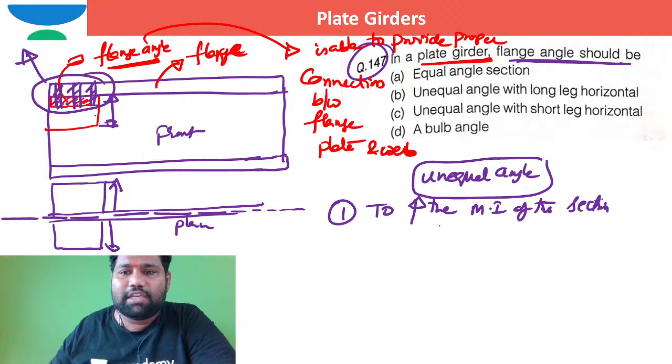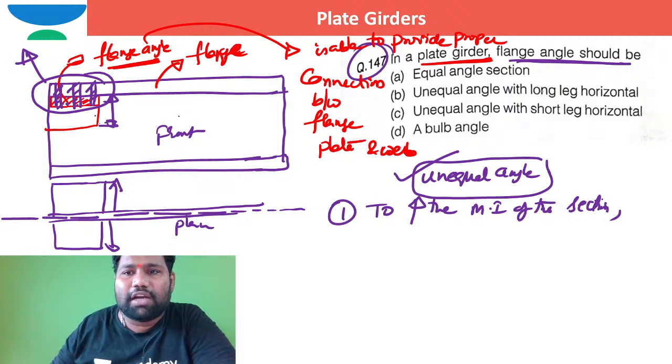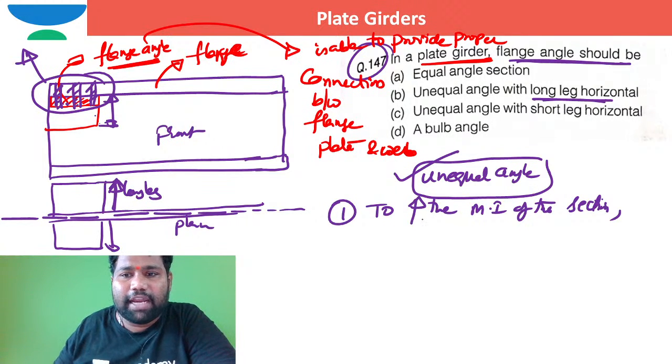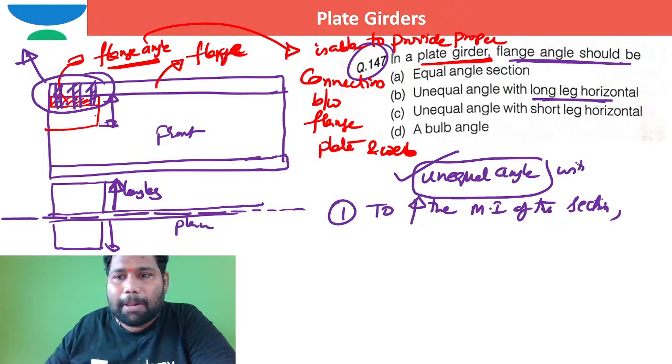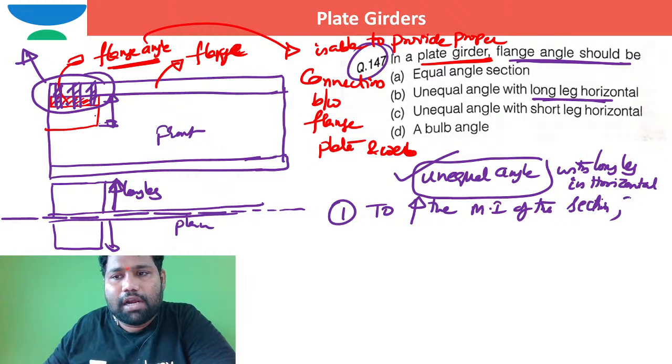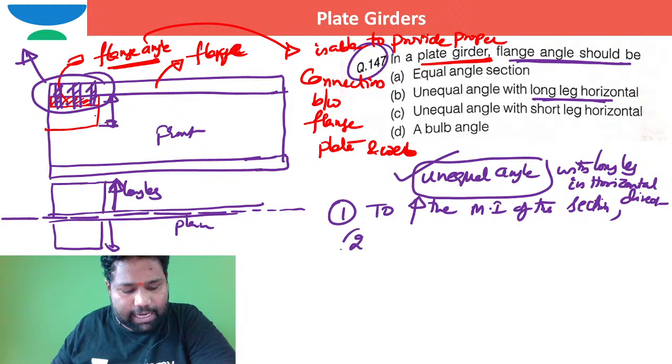So to increase the moment of inertia, we go for an unequal angle with the higher leg attached to the flange, with the long leg in the horizontal direction. What is the second one?